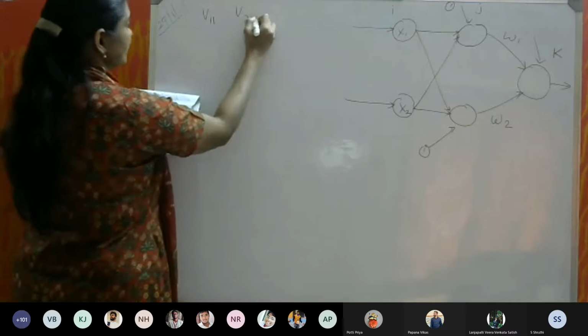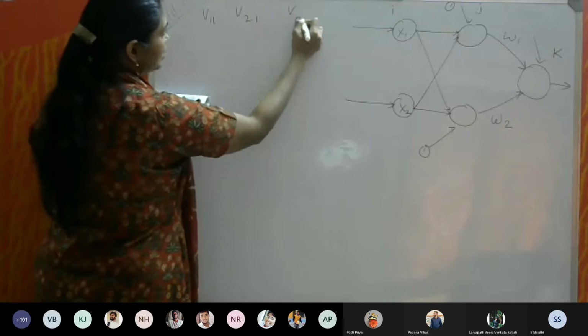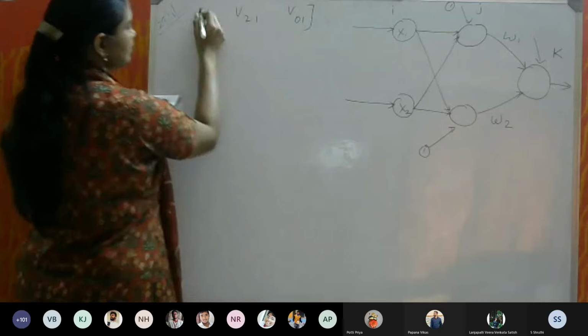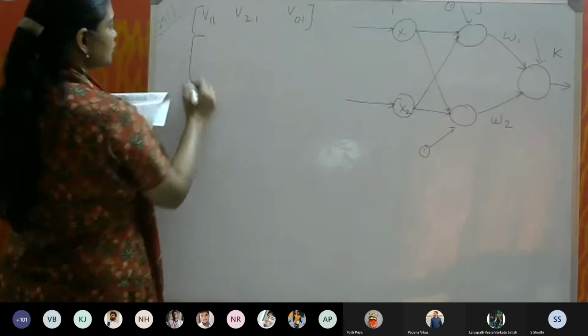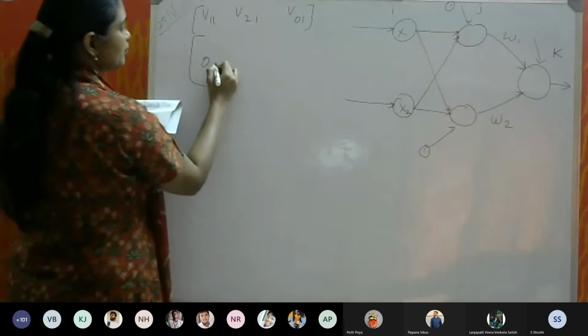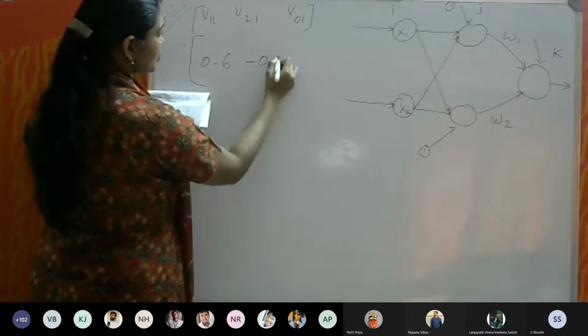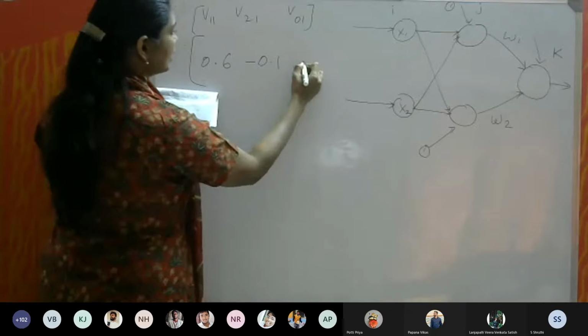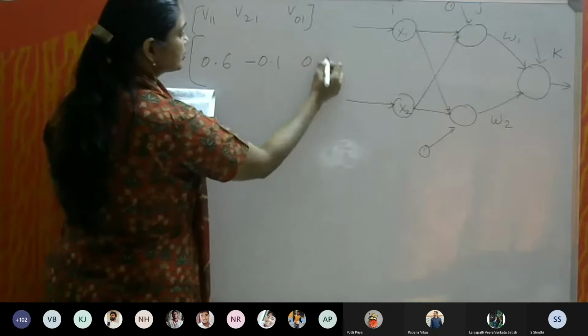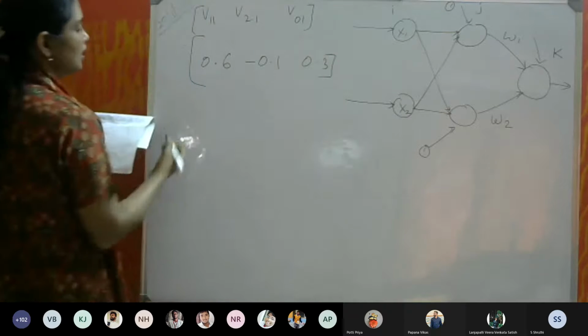V11, V21 and V01 is equal to 0.6, minus 0.1 and 0.3.